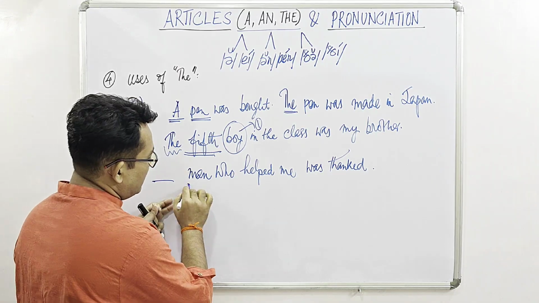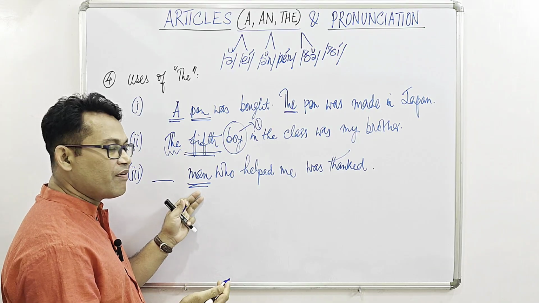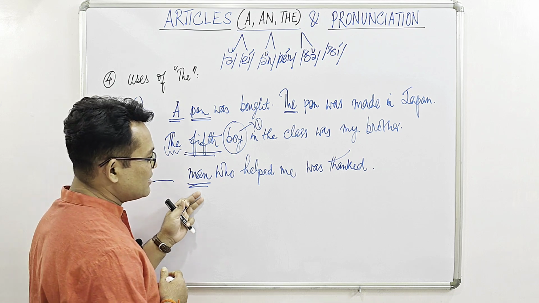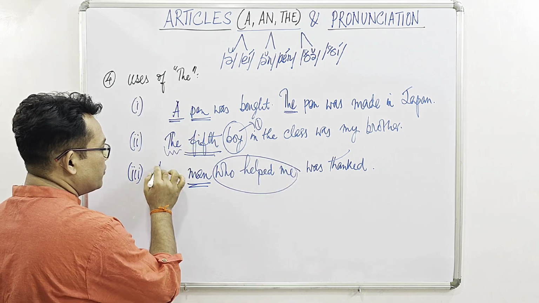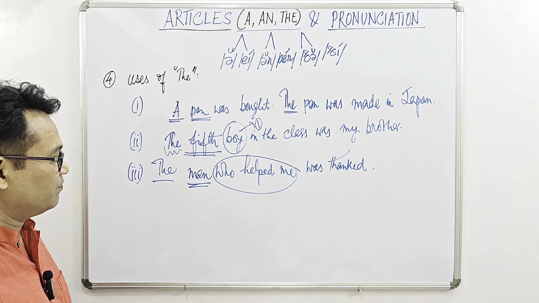So here this antecedent or noun is being modified or qualified by the relative clause who helped me. So we have to use the here. The man who helped me was thanked.